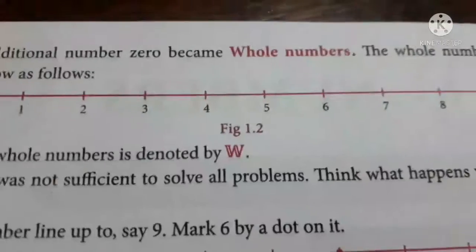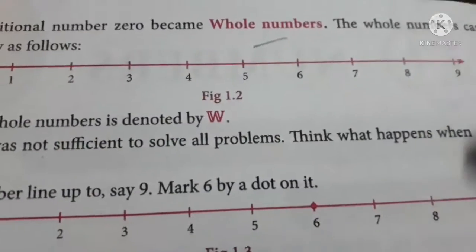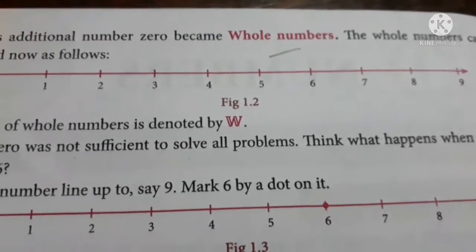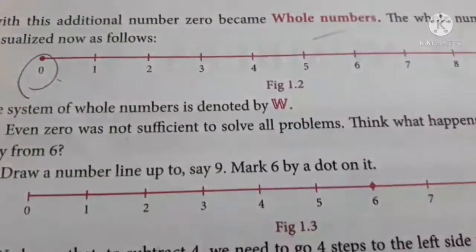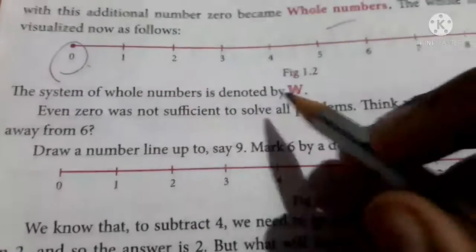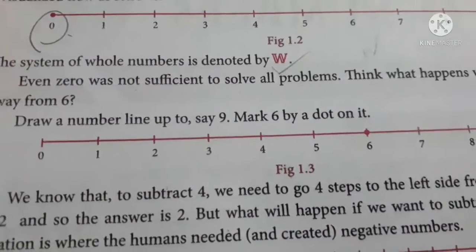Okay, and the next one highlighted is nothing but whole numbers. It is just one number extra with the natural numbers, which is 0. Only 0 will be added to the natural numbers and you will get the whole numbers. The system of whole numbers will be represented by W and natural numbers will be represented by N.